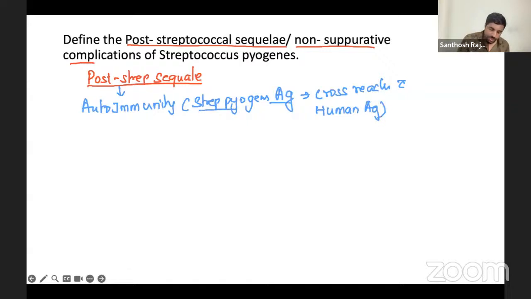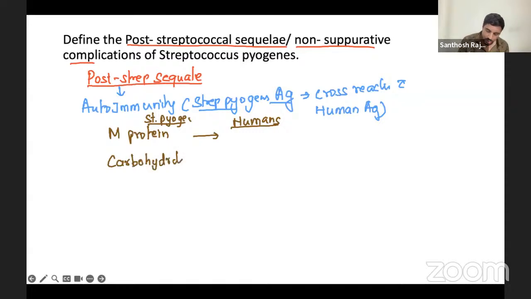So example, what we're going to write is the M protein of Streptococcus pyogenes. And it cross-reacts with something in humans. So which human structure? M protein, the other one is carbohydrate. We'll talk only about a few things.